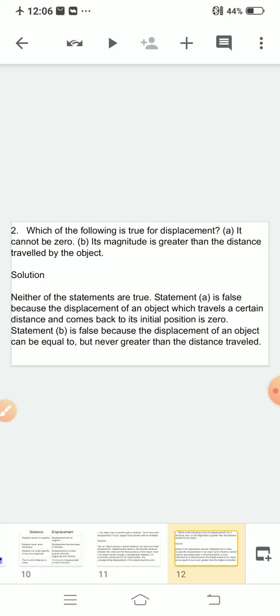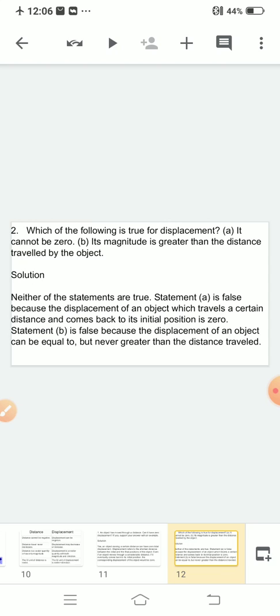Which of the following is true for displacement? It cannot be 0. No, we have done recently that your displacement can be 0. In which case? When your initial and final position are the same. In that case, your displacement can be 0. So the first one is false. False because the displacement of an object which travels a certain distance and comes back to the initial position is 0.